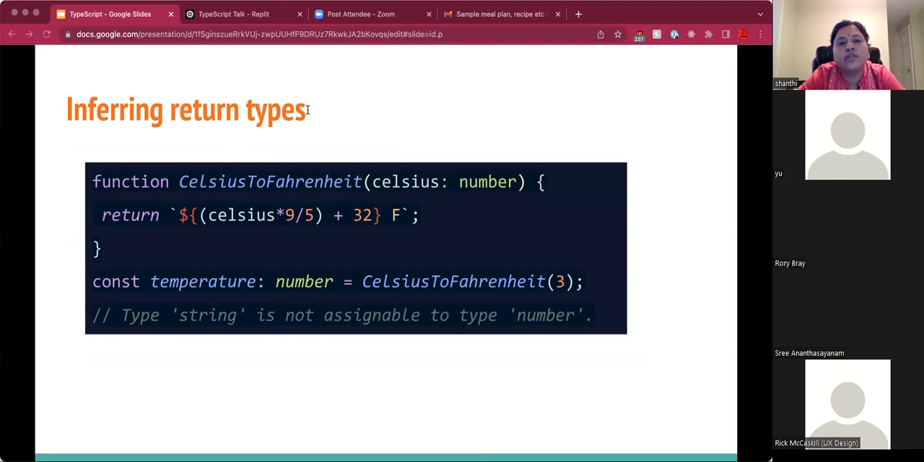TypeScript can also infer return types. So in this example, we are converting Celsius to Fahrenheit. The variable temperature is expecting a return value of number from the function, and so its type is declared as number. But then when I'm returning from the function, I'm overzealously mentioning that it is Fahrenheit and returning it as a string. So though I did not mention the return type to be string in the function definition, TypeScript sees the return value and infers its type to be string, and hence throws the error, type string is not assignable to type number. So this is basically inferring the return types.